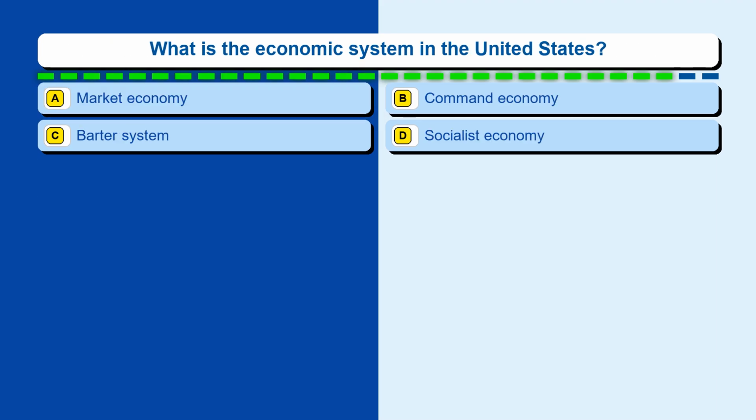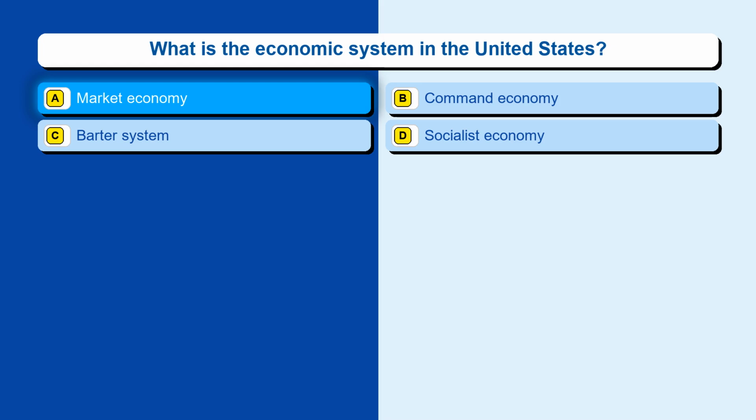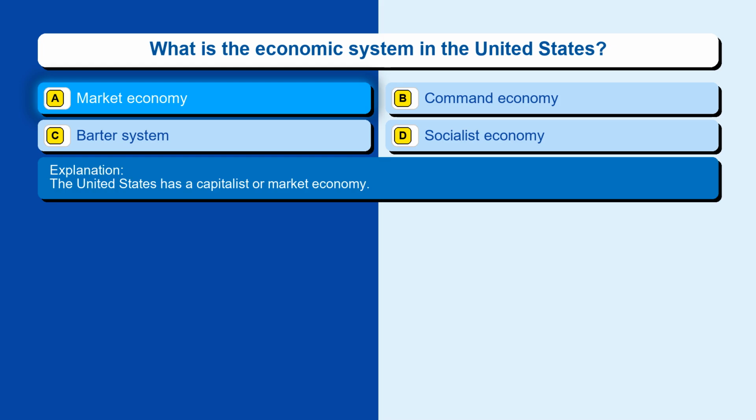Question 132. What is the economic system in the United States? Option A, market economy. Option B, command economy. Option C, barter system. Option D, socialist economy. The correct answer is option A, market economy. The United States has a capitalist or market economy.